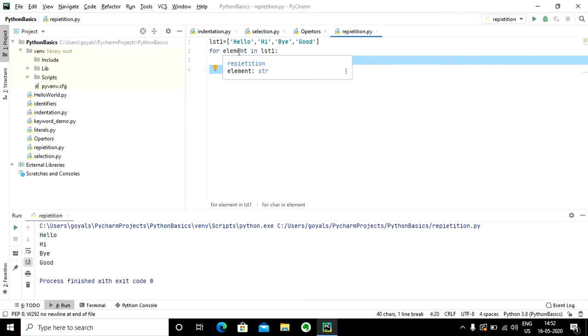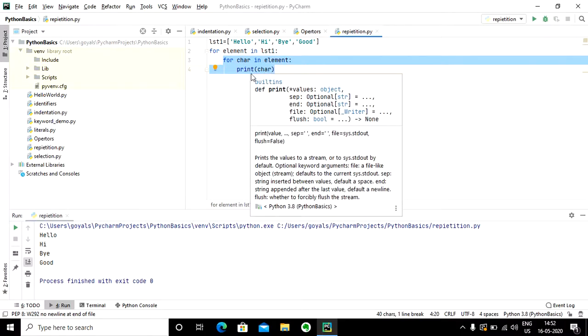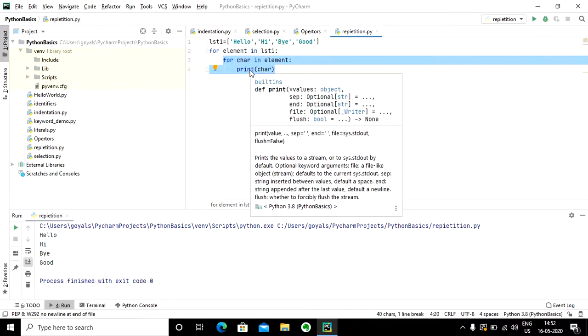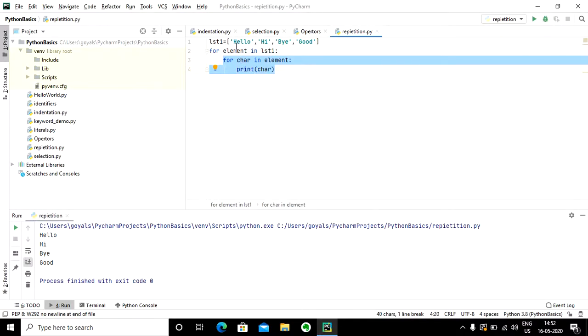Now element will store hi, then again the inner loop is going to start, and it is going to work for each individual character of this element. Element contains hi, so the output would be h, then char will execute again and print i. That is how things are going to work. This time each individual character is going to get printed.